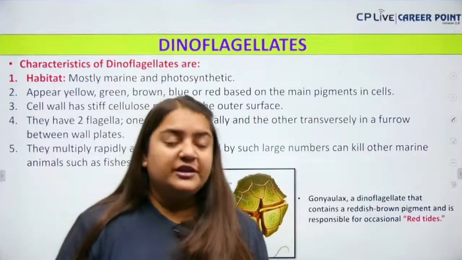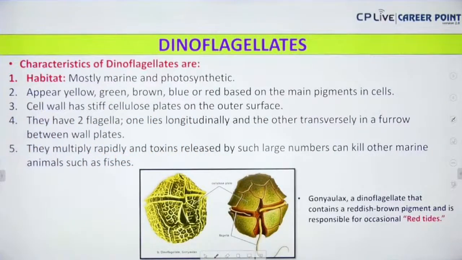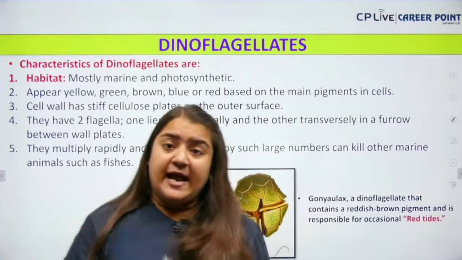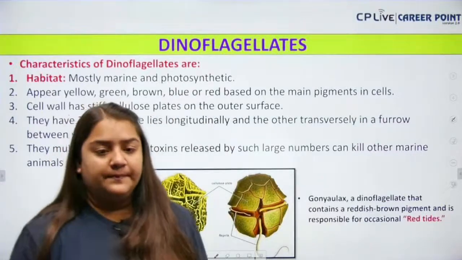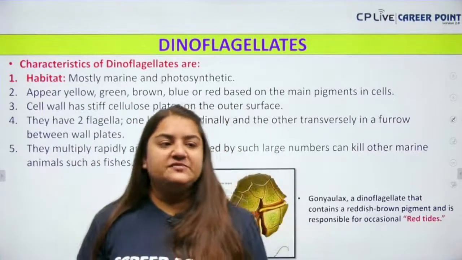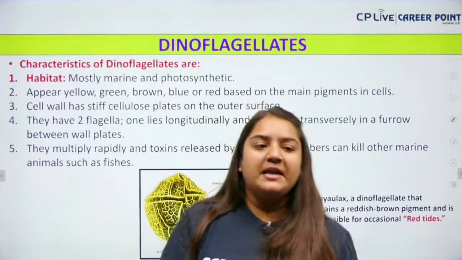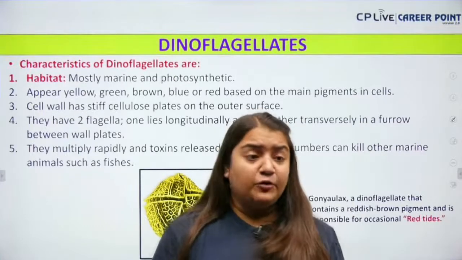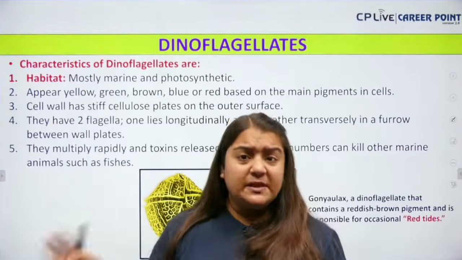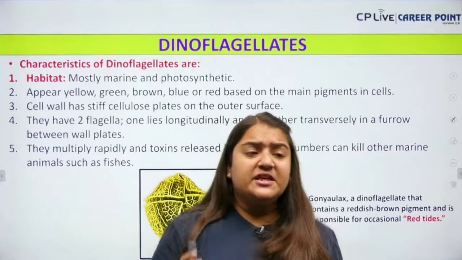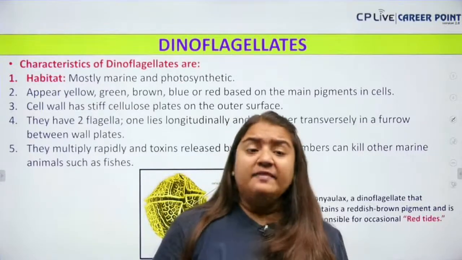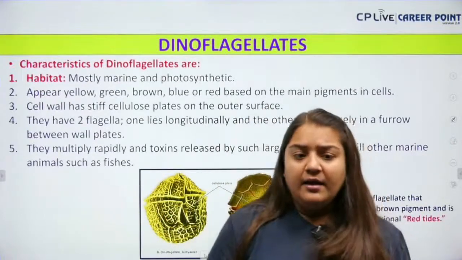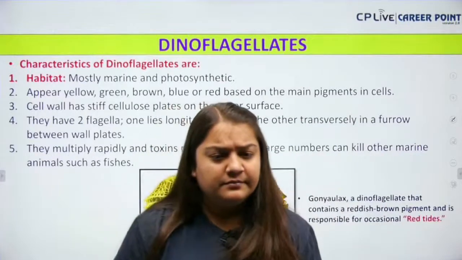Yes. Now we are moving to the next one, that is your dinoflagellates. As the name indicates, dino means two, flagellates means flagella, that means it has two flagella. Habitat, it is mostly marine and photosynthetic. I have already categorized who is the photosynthetic one, who is the consumer, and who is a protozoan. So dinoflagellates are also photosynthetic in nature, and they appear yellowish, green, brown in color. And also, they can be red.